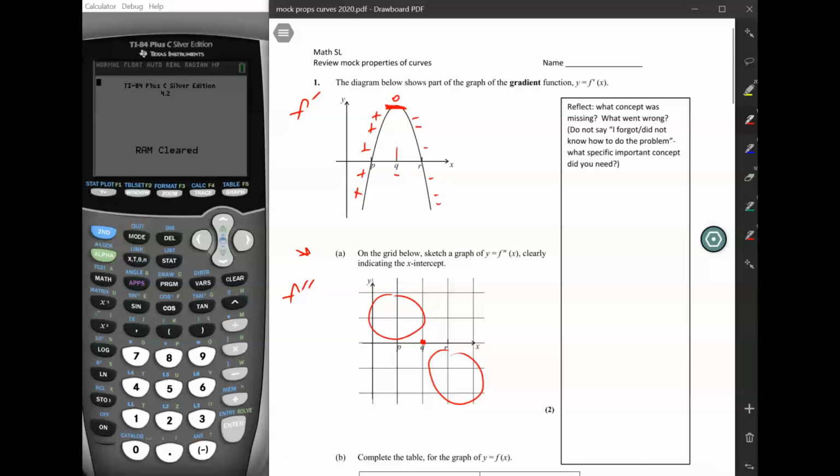So the simplest graph we could draw that would be first positive, then 0, and then negative would be a straight diagonal line, kind of like that, right? So that would be the simplest possible graph we could draw based on the slopes here for f dash, okay?